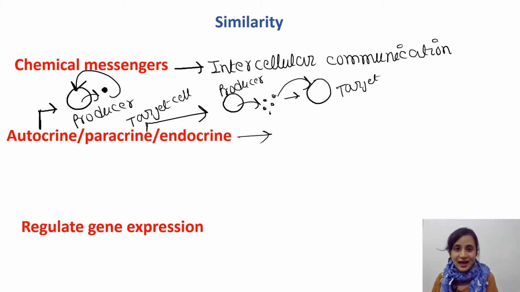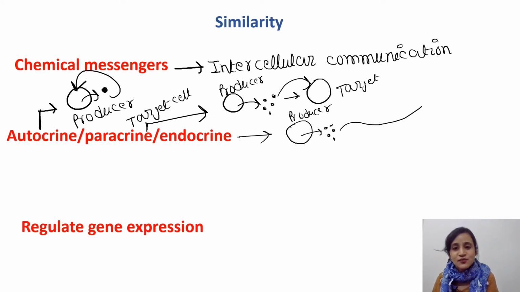Now endocrine action. Endocrine activity means they travel through circulation and act on target cells in distant parts of the body. Suppose this is the producer cell, and some substances are released from it.